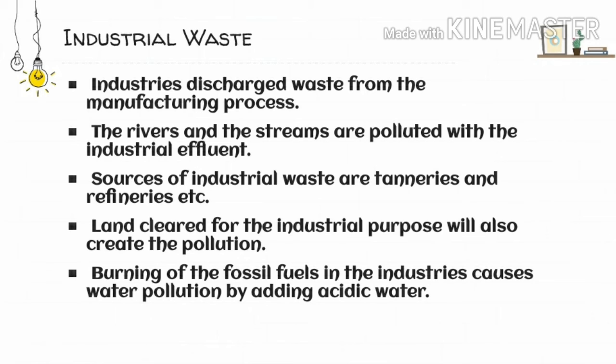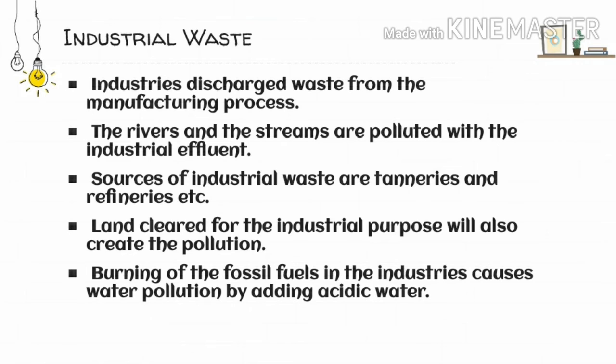We all know that industry requires lots of power. So where is the power derived from? The power is derived from fossil fuel. So this fossil fuel, when it is burnt, emits lots of sulfur dioxide into the environment. So when precipitation takes place, the sulfur dioxide gets mixed up with the water, and a very weak acidic liquid is formed.